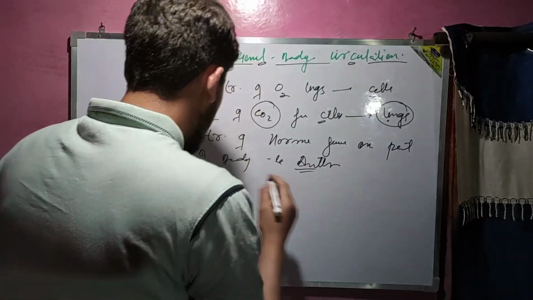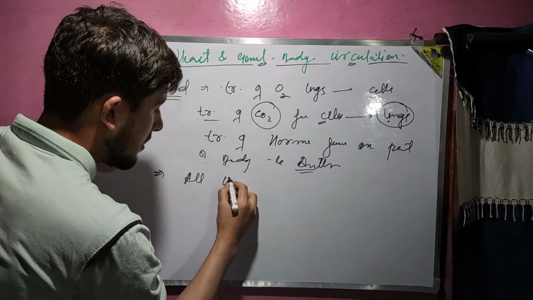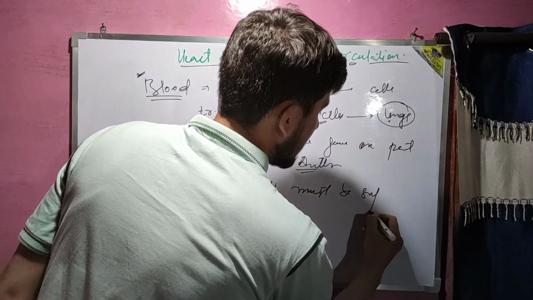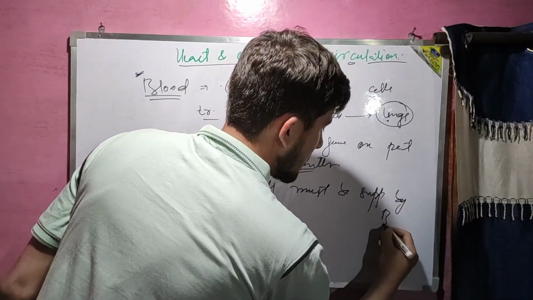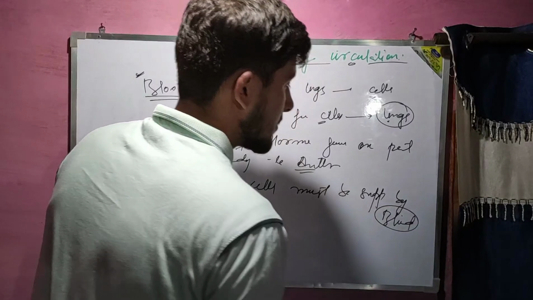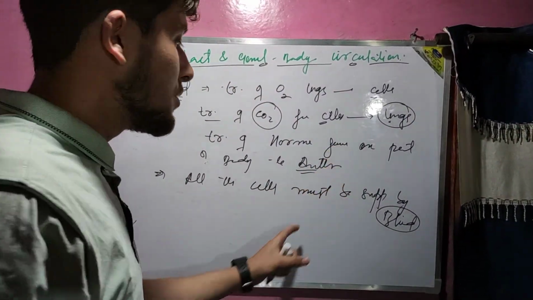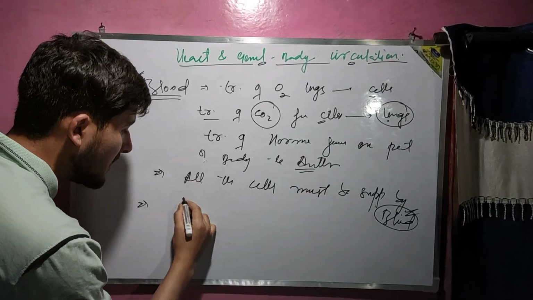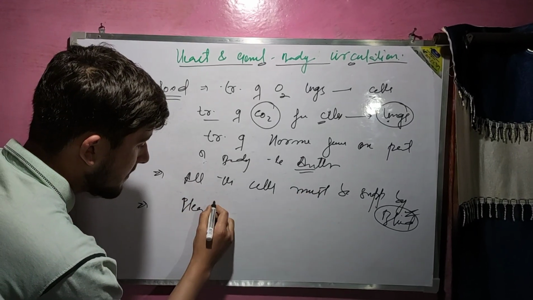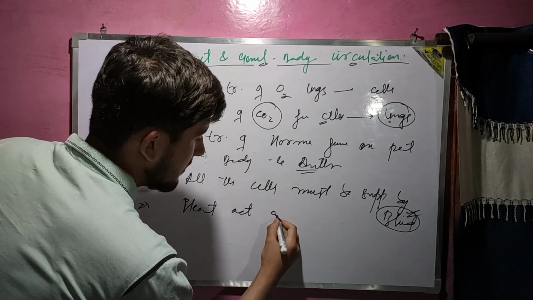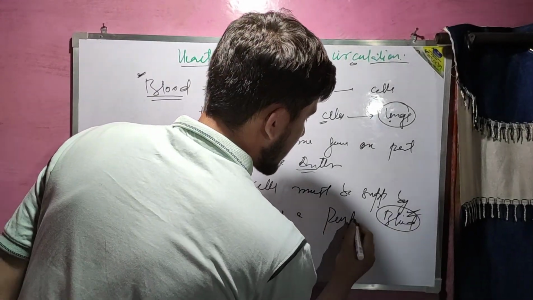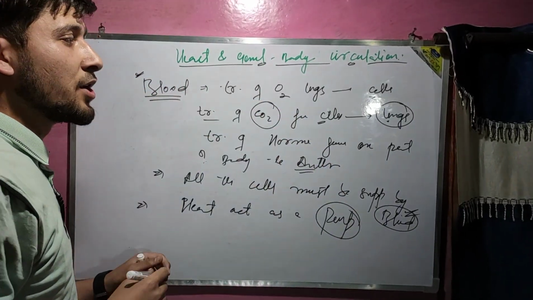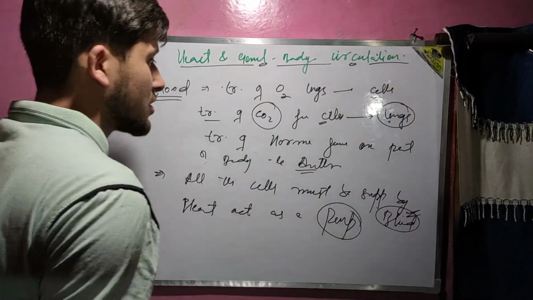Now it means that all the cells of the body must be supplied by blood. हमारी बॉडी के तमाम सेल्स जो हैं उनमें ब्लड पहुँचना चाहिए. For this, the heart acts as a pump. Heart जो होता है, that acts as a pump, that is, it pumps the blood to all the tissues of the body to make this transport possible.